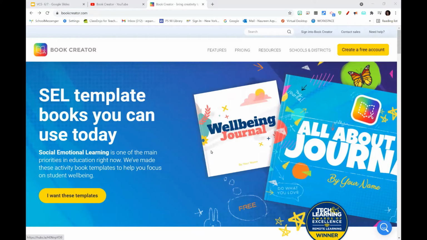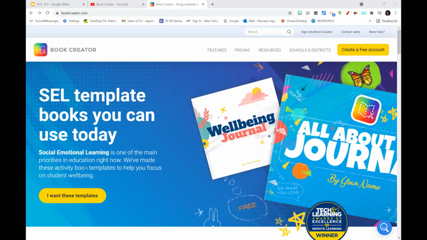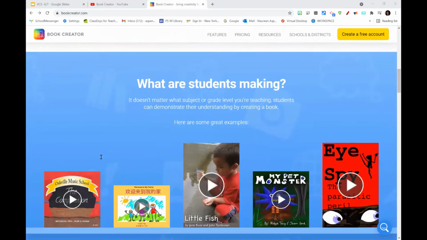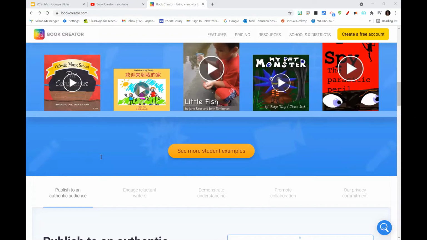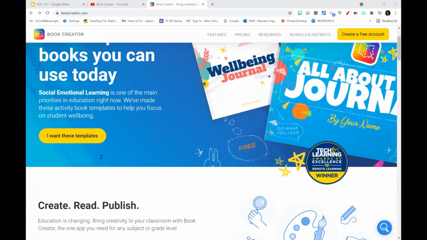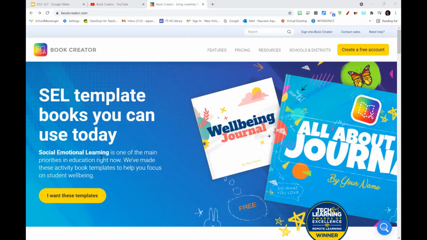Okay, so this is what the online platform for Book Creator looks like. You would go to bookcreator.com and it would direct you to this website. You can scroll through the website to see a ton of resources that they have provided and sample projects that students have created. Now, this is an online resource in which students can make their own books and insert images, audio, and writing to make a book of their own. We will go through some of these features that are available to students. So first and foremost, a teacher must create an account, and an account is free to create.